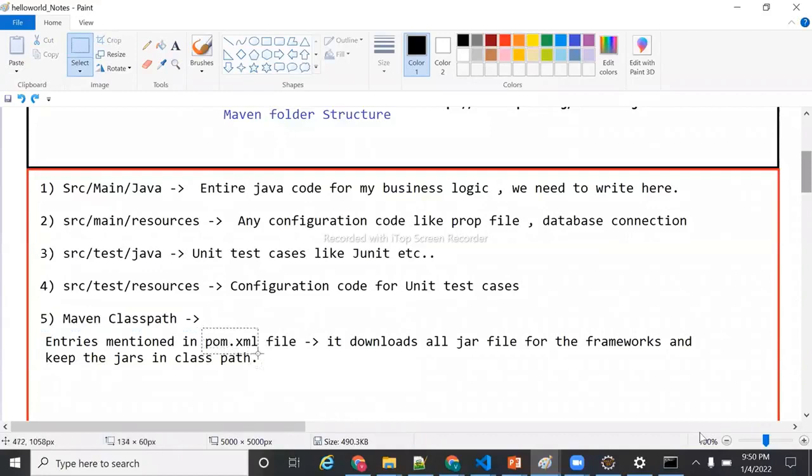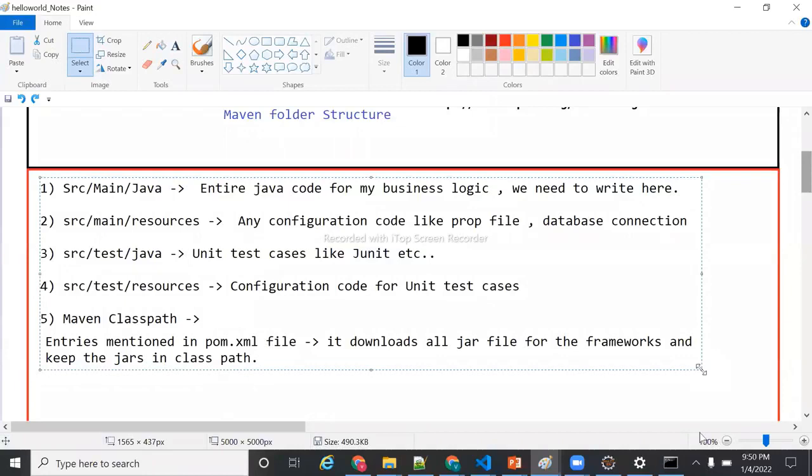Once I save that in pom.xml, it will download all the jars. Then the Maven classpath will have them. Okay, so this is the introduction about Maven. This is more than sufficient for us on Maven to work with Spring Boot. Not more knowledge is required. This much knowledge is sufficient to learn Spring Boot related to Maven.